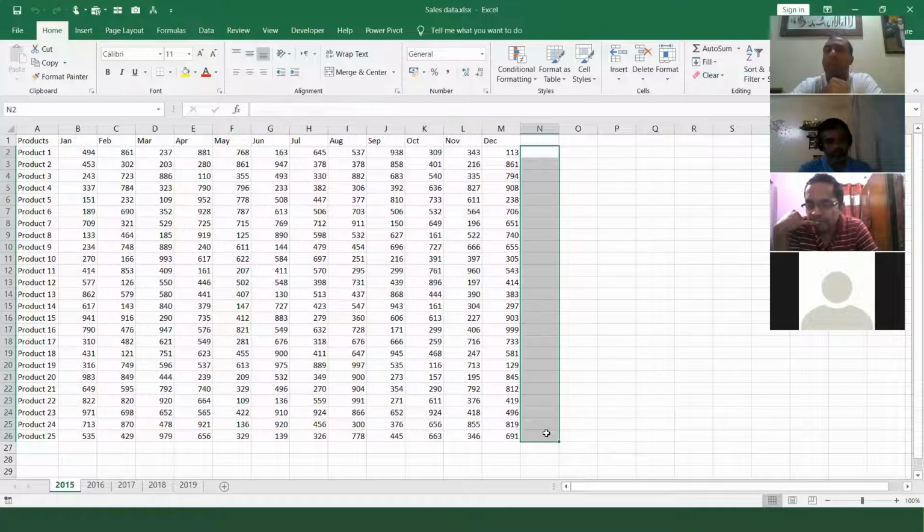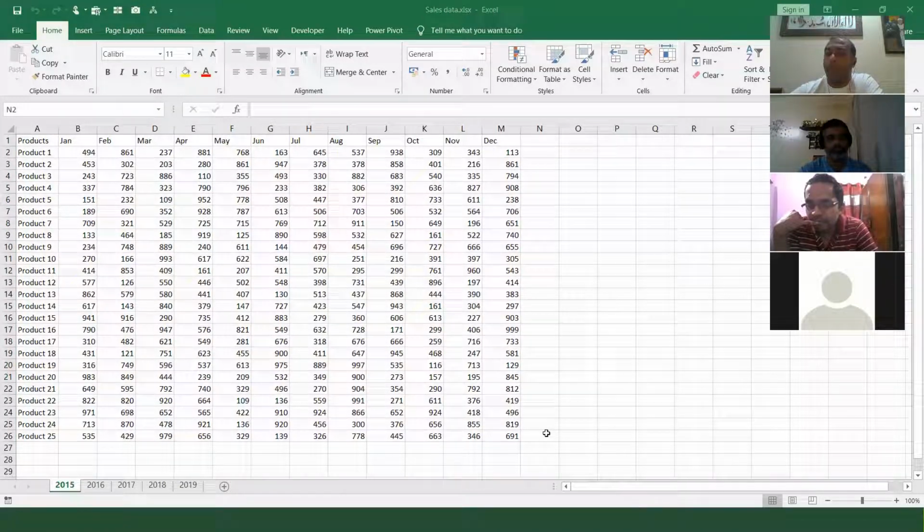So what you can do is, instead of doing it regularly, why not record it? Once you record it, next time when you get another file, you can just play it back again. Macros is just like a recording, friends. I can give you one example, like a song or any video. You go to any place and you record it, right? Next time you don't have to go to that place. You just see the video. So macro is also like this. Whatever you do now, it can be recorded.